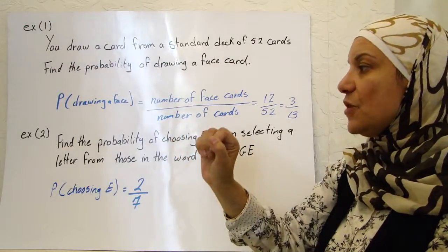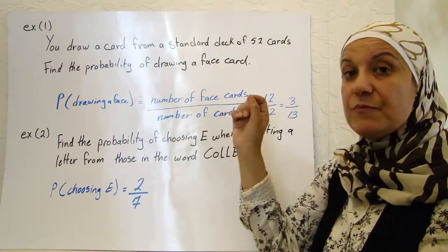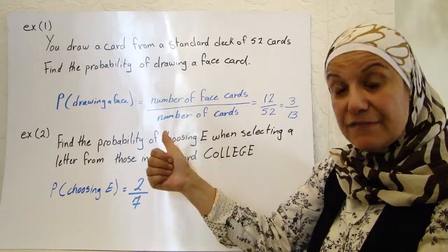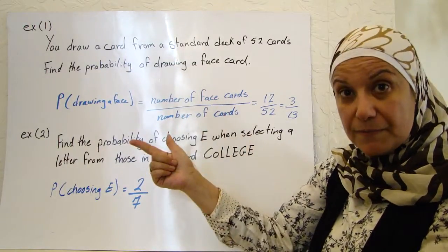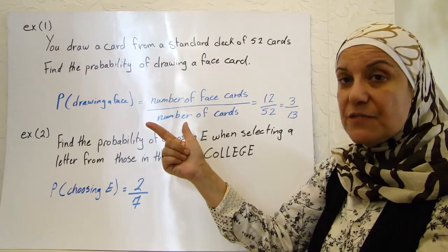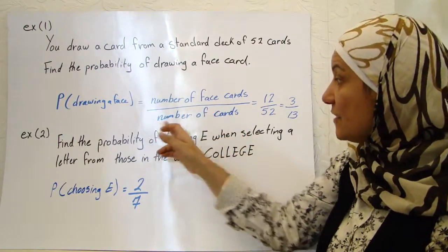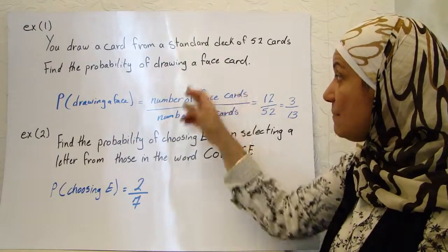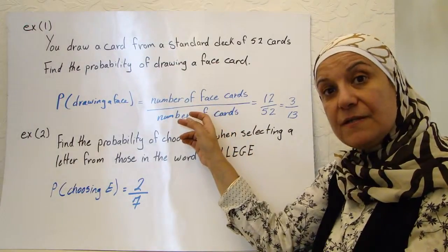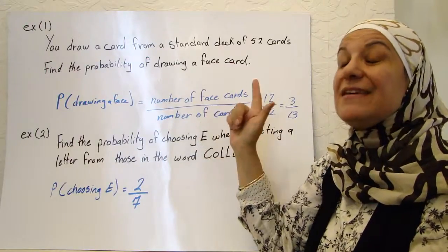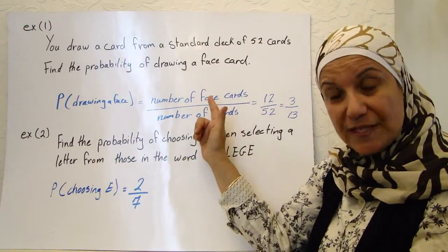That is the probability. And remember, the probability is a number between 0 and 1. It can never be negative. It can never be more than 1. I cannot have a probability which is 1.5. How come? If you have the number of cards, can you have a number drawn more than the number of cards? No way. So it has to be always less than or equal to 1 and always positive. No way it's going to be negative.